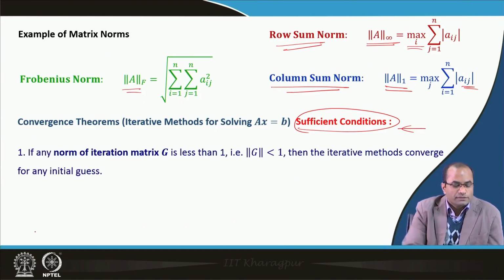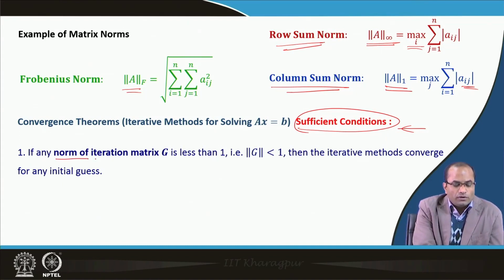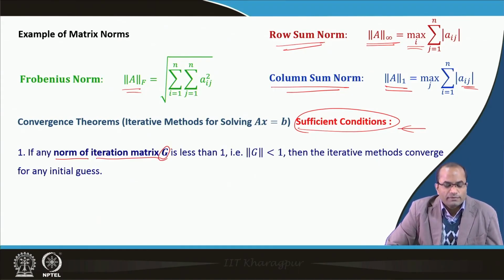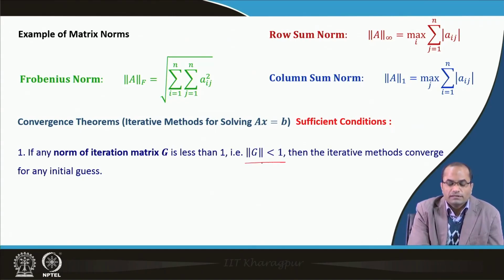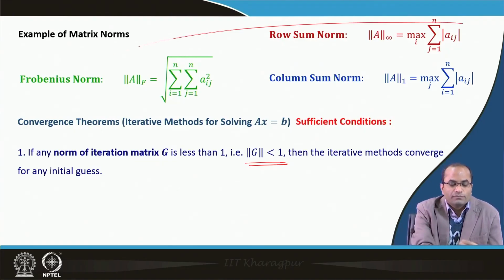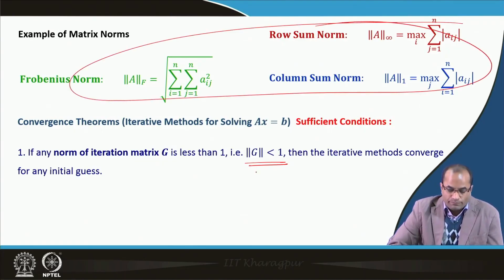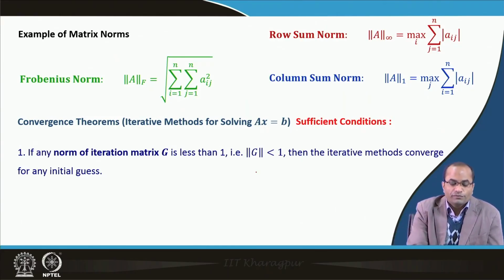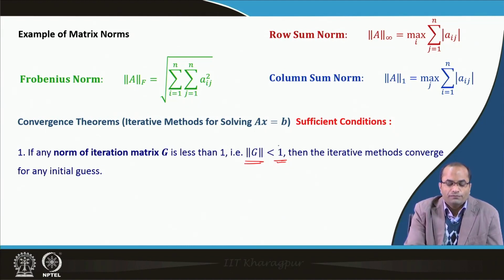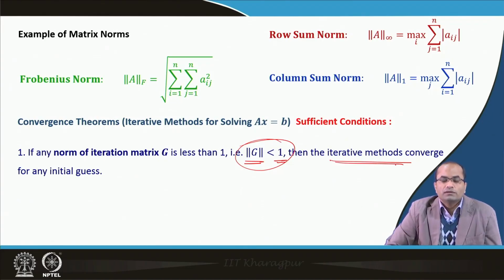So, these are the two results. If for any norm of iteration matrix G, so again we have to compute at least the iteration matrix in this sufficient condition, and if we check that any norm is less than 1, then the iteration method will converge for any initial guess. As we have seen a few examples of the norms here, and there are many more examples of the norms. So, if any norm of G is less than 1, that is what we need. In some norms it may not be less than 1, but if we check the other one, it may be less than 1. So, if we find that any norm is less than 1, then we can say that the iterative method will converge. This is one of the sufficient conditions we have.